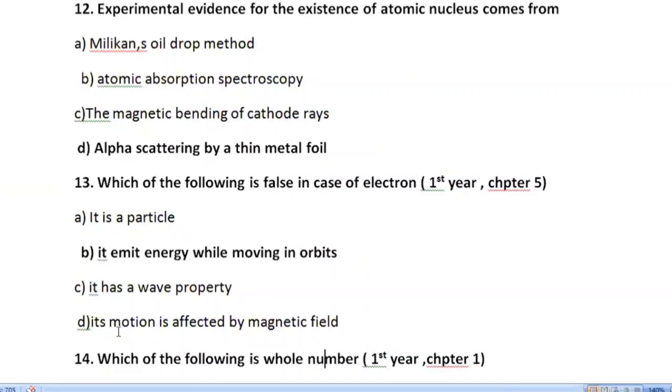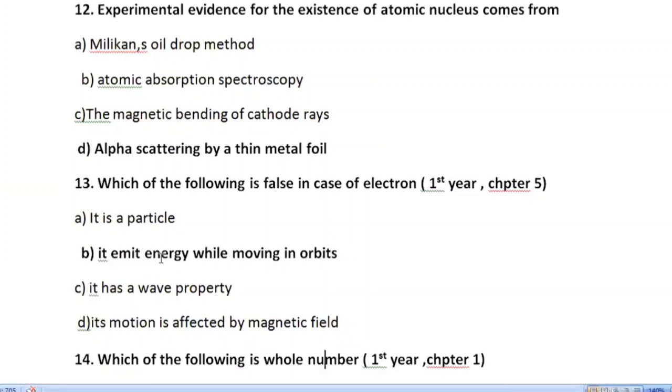And D is also correct, because as an electron is a negatively charged particle, its motion will be affected by a magnetic field. The only option that is false is B, that it emits energy while moving in orbits, because it emits energy when it jumps from one orbit to another, not when it moves in an orbit. When it moves in an orbit, its energy remains constant.